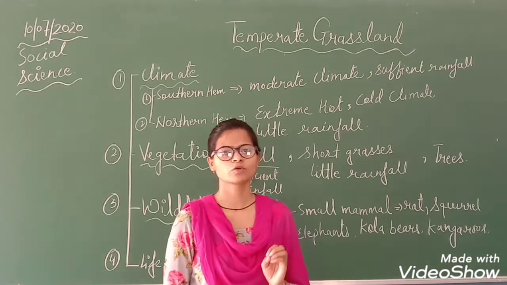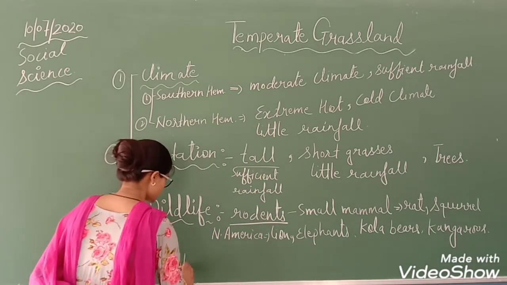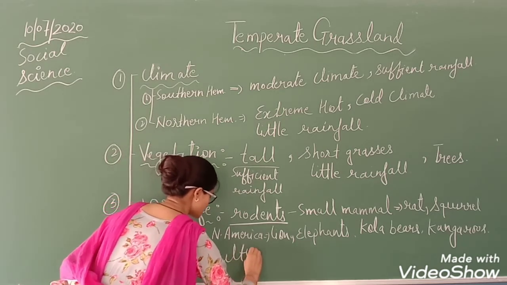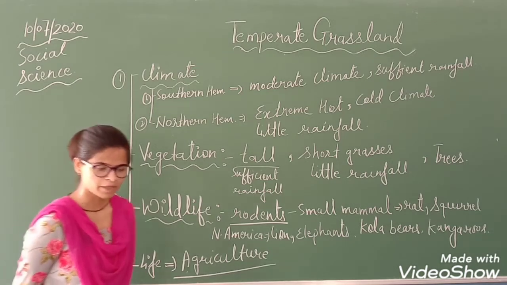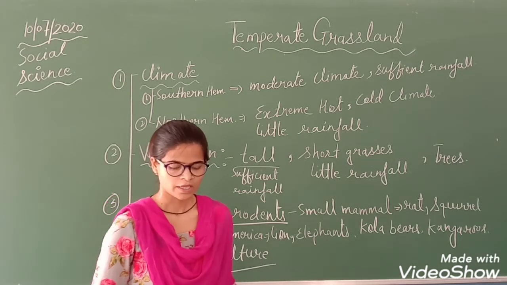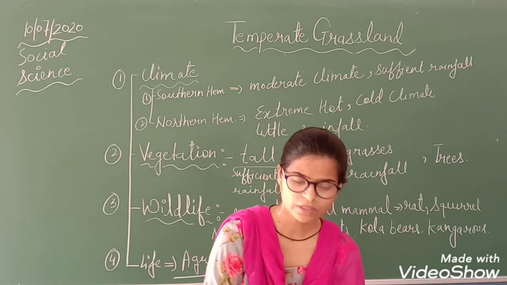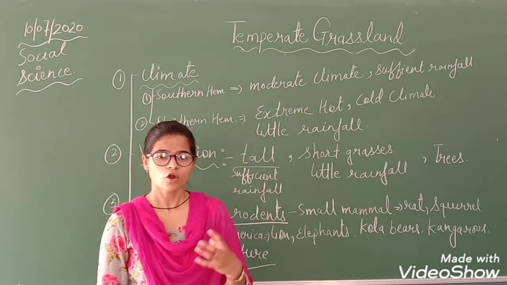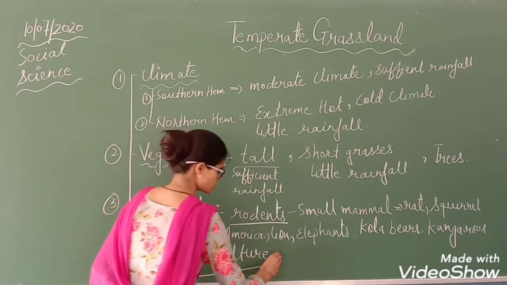So the main occupation here is agriculture. Agriculture is the main occupation. People who are living here do farming. Okay. So different kinds of foods, or you can say different kinds of crops, are grown here. What are those crops?